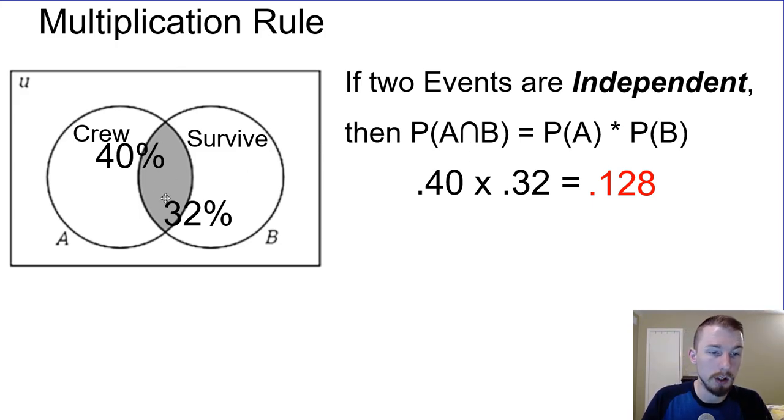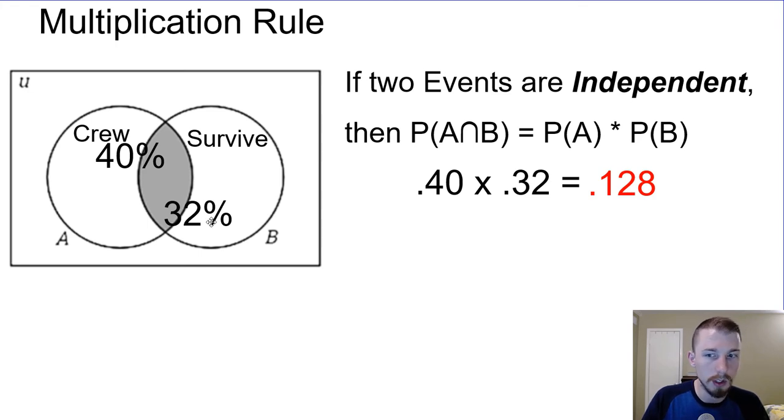So the intersection is going to be just the overlap between the two. So 40% of the people on the Titanic were crew members, and 32% overall survived. So 32% survived, 40% were crew. So if they were independent, what percent of overall would be surviving crew members? If they're independent, we want 40% of 32% or 32% of 40%.